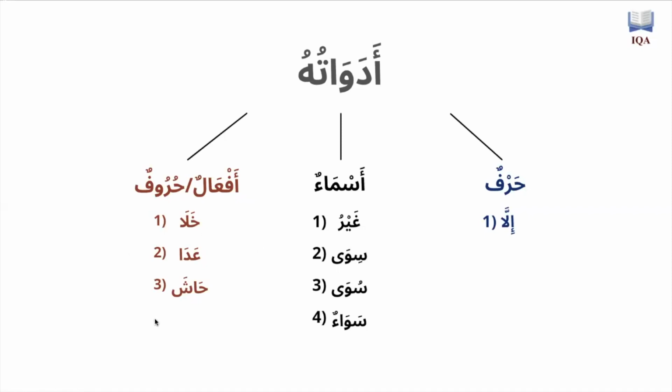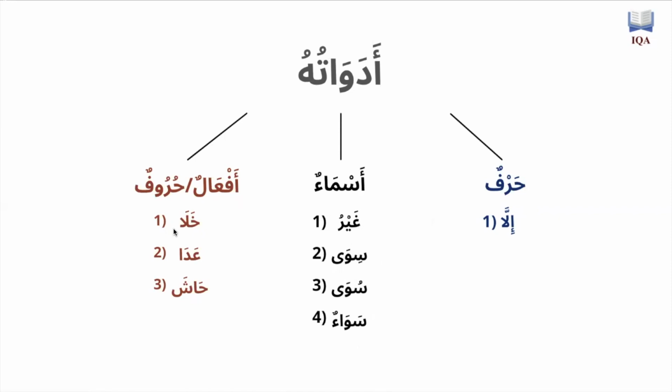Alhamdulillah, in this lesson, we're going to finish off the topic of the mustathna and how it functions. So we covered that the adawat istithna, the different elements that create the istithna, that create the exemption, can be broken down into three categories. We have a harf, which is illa, which we covered before. We have nouns, which are ghayru, siwa, suwan, and sawa. And in this context, they would all be translated in English as "except".